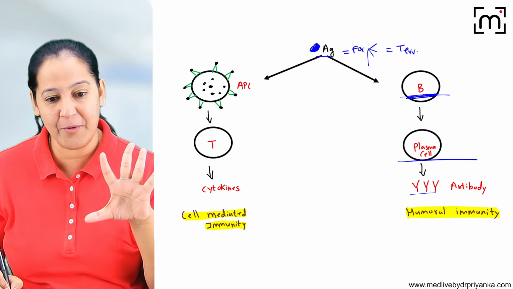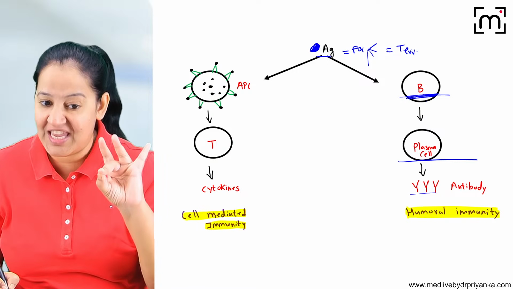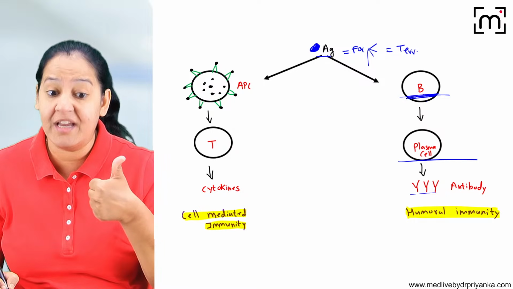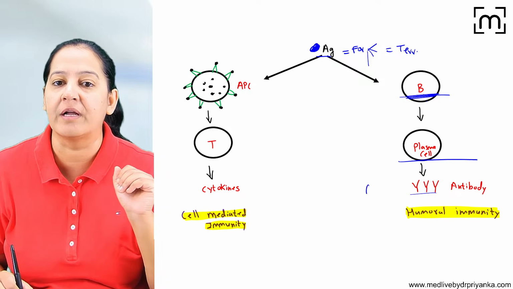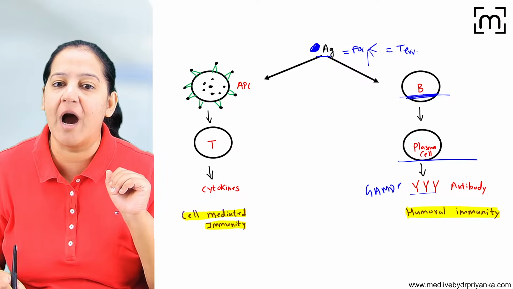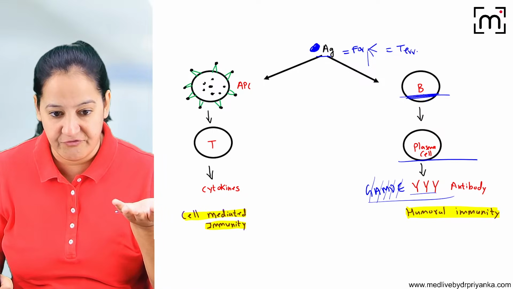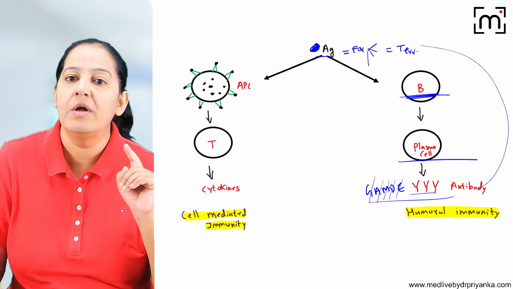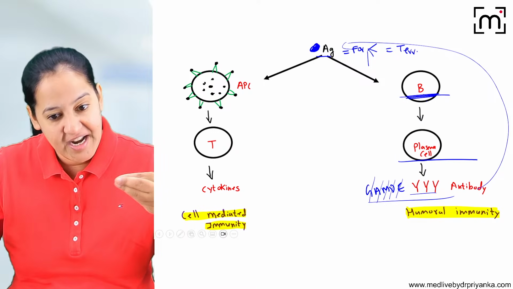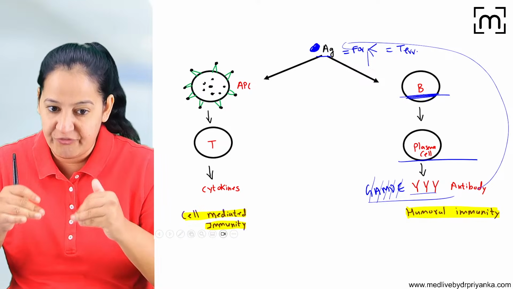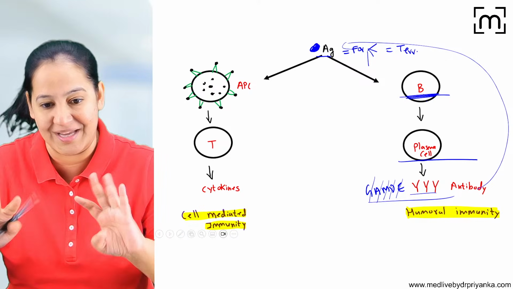There are 5 types of antibodies in the human body: IgG, IgA, IgM, IgD, IgE. We call them gamma in short. GAMDE: gamma, IgG, IgA, IgM, IgD, IgE, they are formed. What do they do? They react with the antigen. Antigen-antibody complexes are formed and a macrophage will come and engulf all of them. Opsonization is the end result.